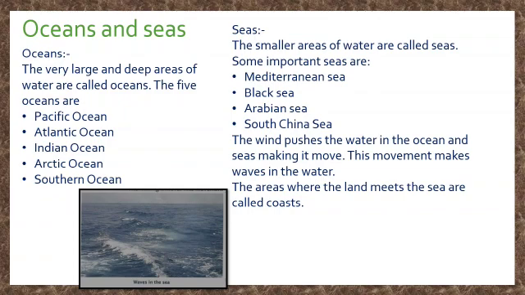The wind pushes the water in oceans and seas, making it move. These movements make waves in the water, which look like lines on moving water. During a storm, when the wind blows strongly, the waves can be high and powerful. This is dangerous for the boats and the people who may be in the water.